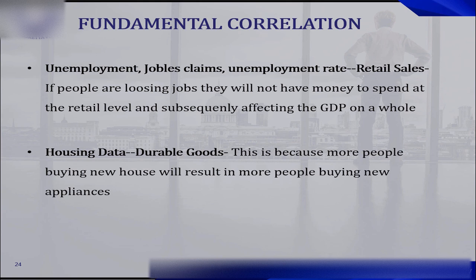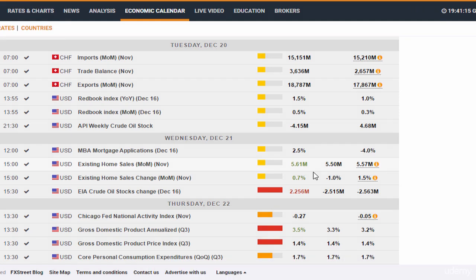And I'm going to go to fxstreet.com to take a closer look at the correlation between housing data and durable goods. Okay, so here we can see we have better than expected housing data. Existing home sales are better than expected. Here we have the previous month's data, what analysts are projecting, and the actual data. So this is the previous data. In this column, we have what analysts are projecting, and here we have the actual data.